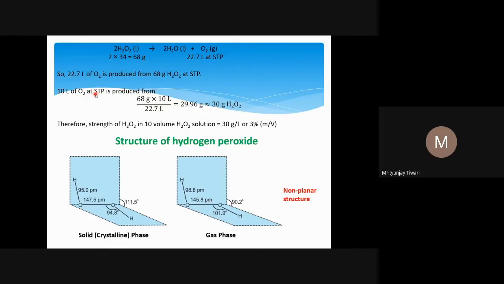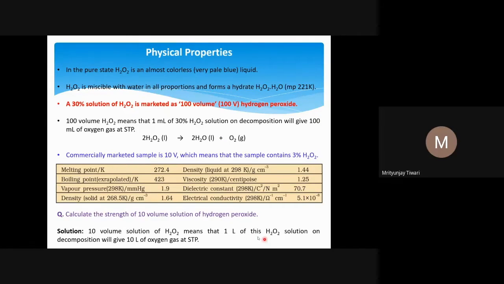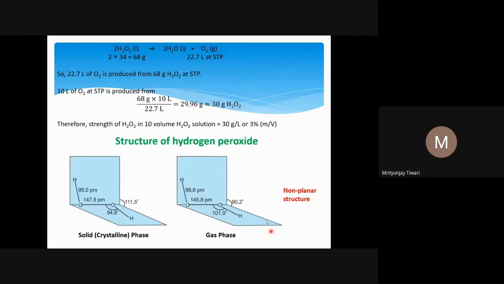So it means 10 liter of O2 has come from 1 liter of H2O2 solution. This is 1 liter. So it means 30 gram of H2O2 was there in how much of the solution? It was 1 liter of the solution. So the strength of H2O2 in 10 volume H2O2 solution will be 30 gram per 1 liter, so 30 gram per liter, which is what we call 3% mass by volume.